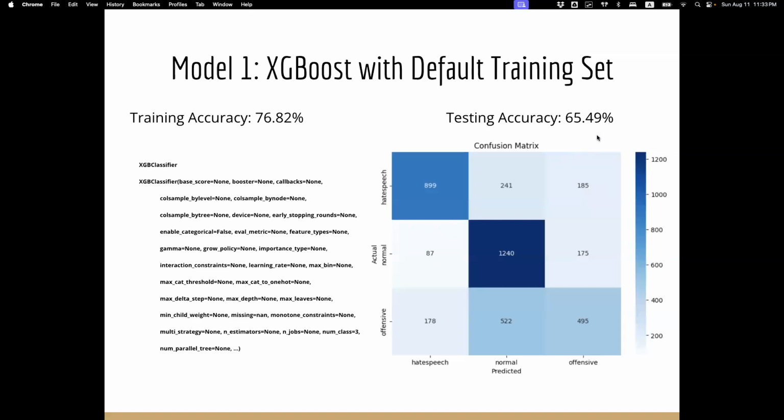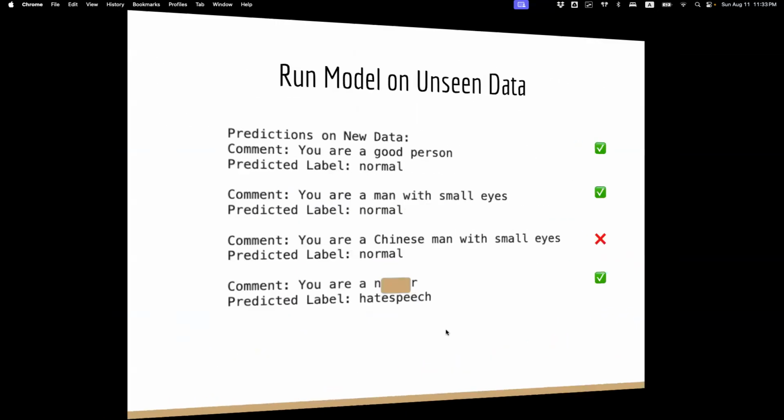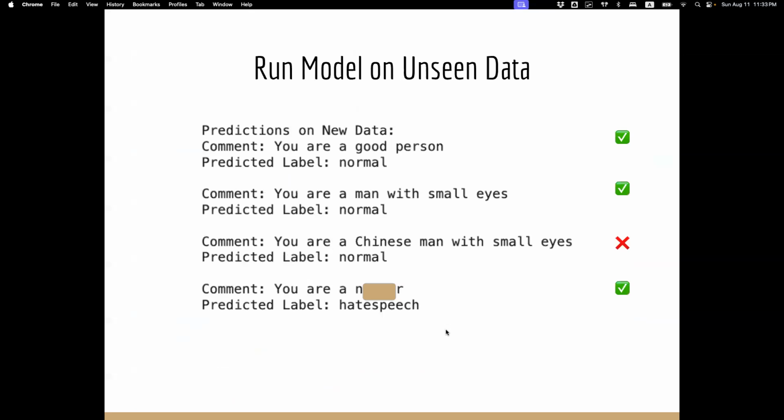You can see the confusion matrix. We are getting some good predictions, but there are very wrong ones. Let's test them on some unseen data. Out of 4 examples that we provided to our model, we got 3 correct ones and 1 was wrong.